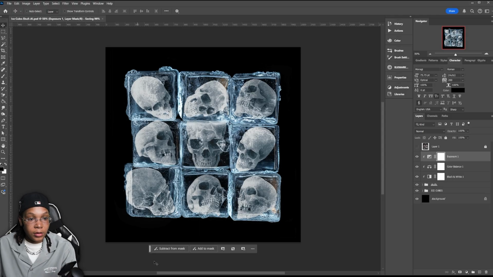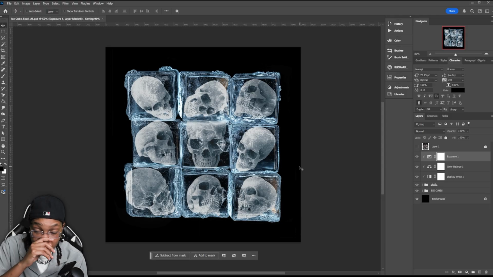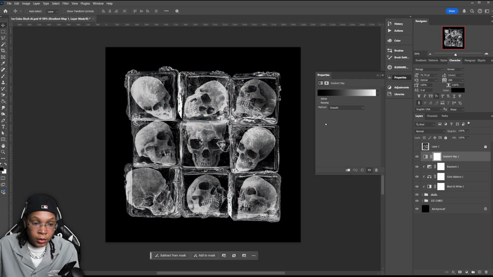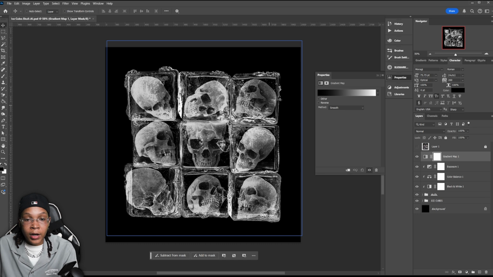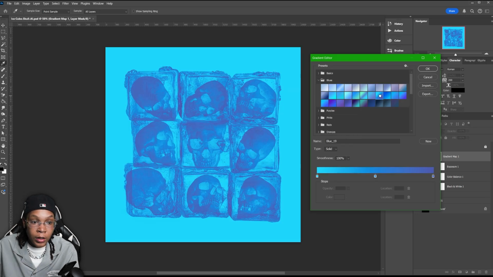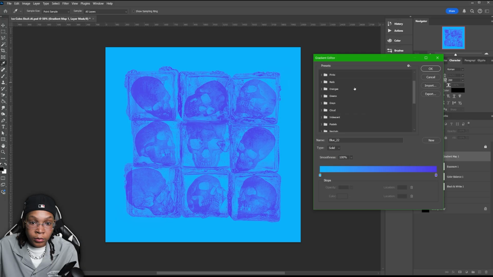I feel like that works. It looks like those things are in the ice cubes overall. Now for this, I would add an overall gradient map to start getting all the levels right. I'll go into the regular blues and see what they have, if they don't have nothing I can work with. Okay, so they don't really have nothing for the blues.